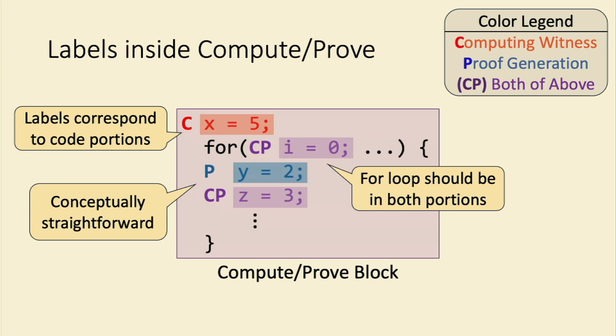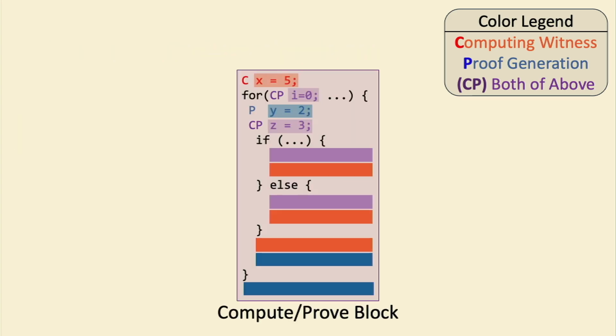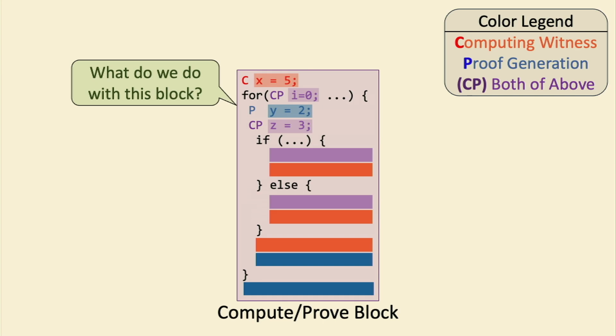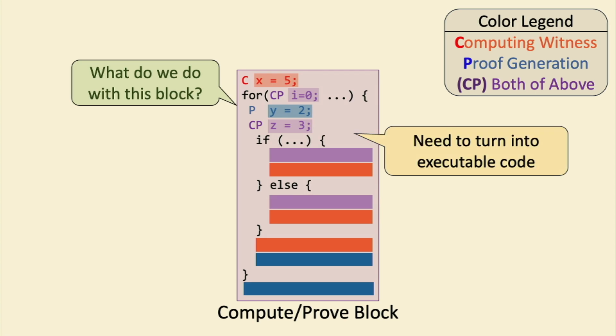And I hope this is also something that is relatively conceptually straightforward for the developer to annotate. OK, great. So now the developer annotates the variable declarations with these labels. What do we do with this block? Because this is something that the developer now has, but we need to turn this into something executable, something that can be run on an actual machine.